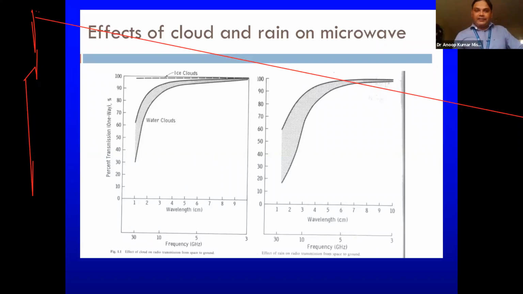Again, it is due to the fact that those ice crystals or ice clouds or water droplets are affecting those microwaves a little bit. But if the cloud droplet size or the rain droplet size is very small, the transmission is almost 100%.